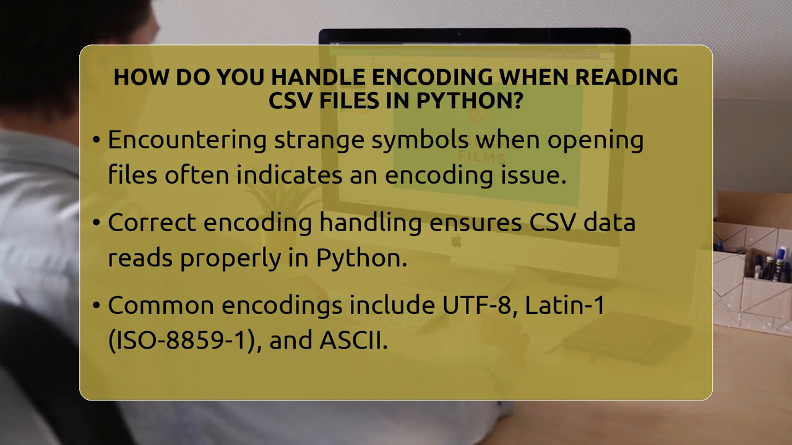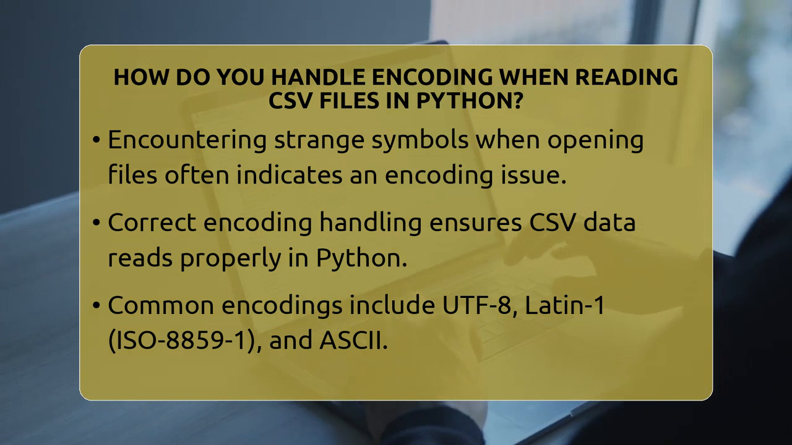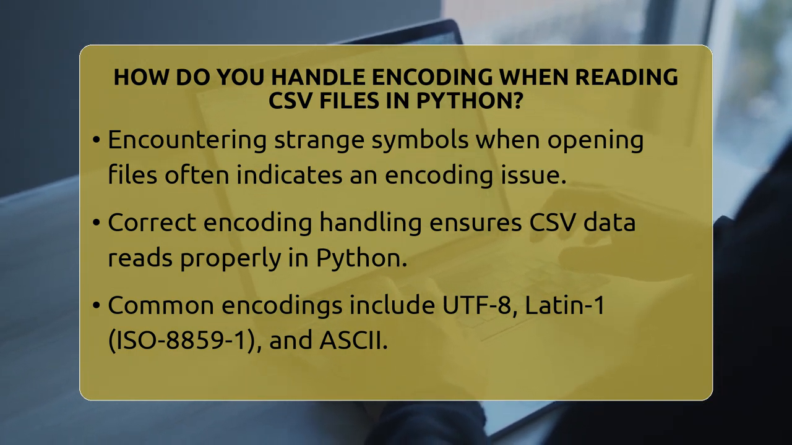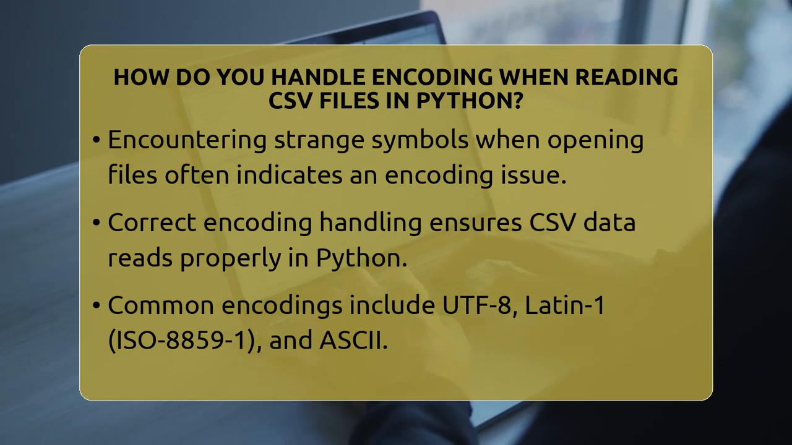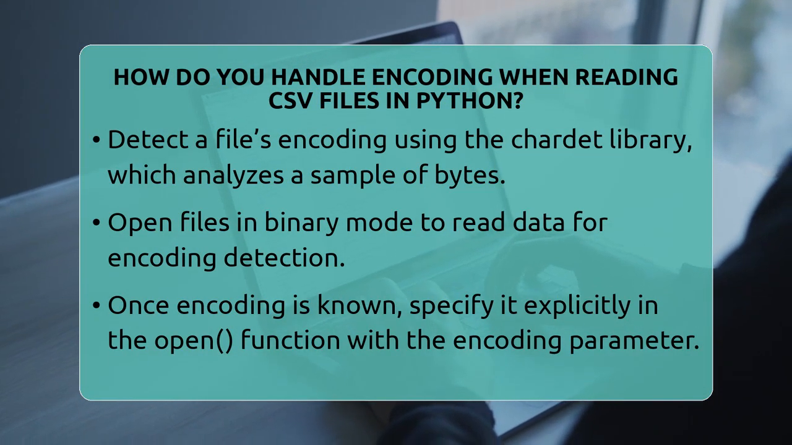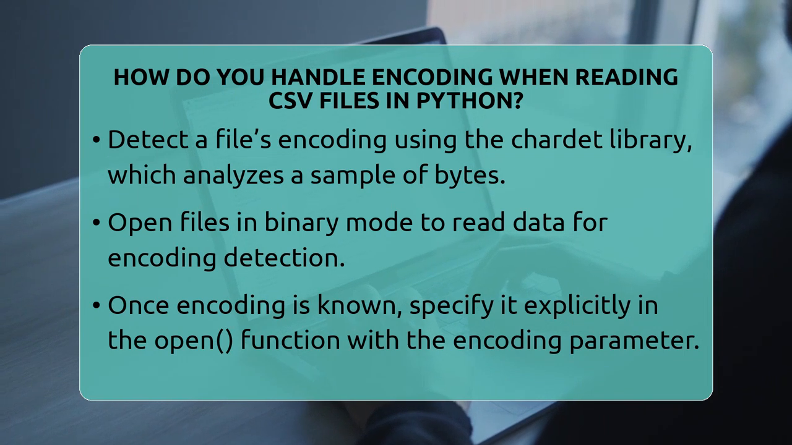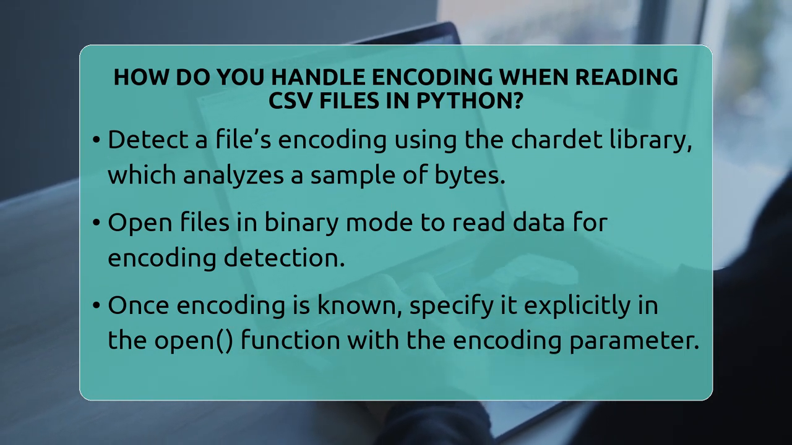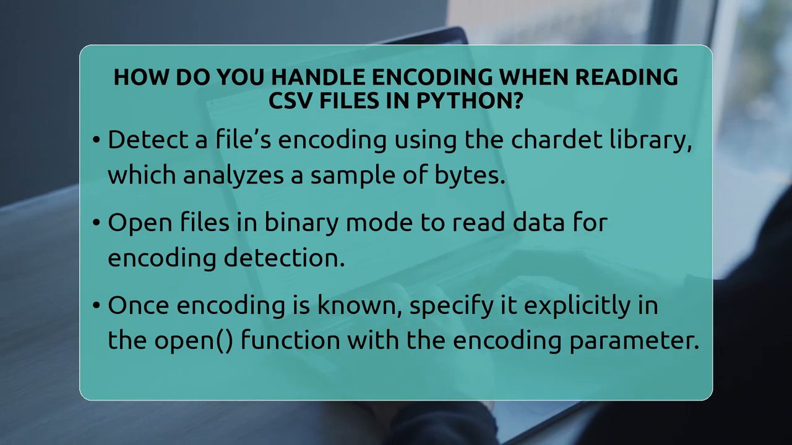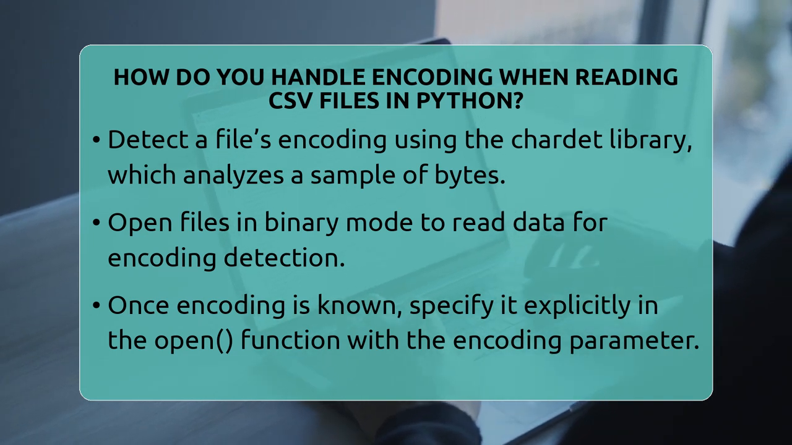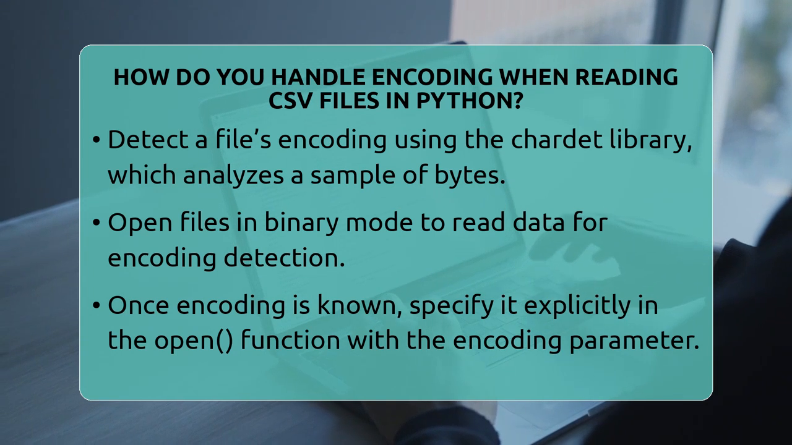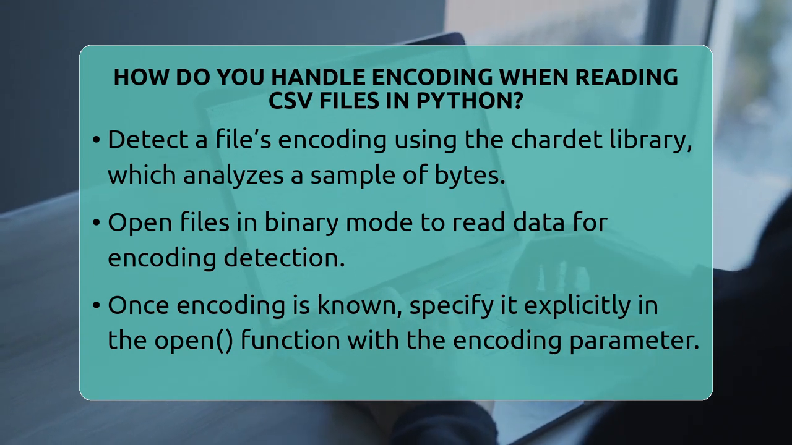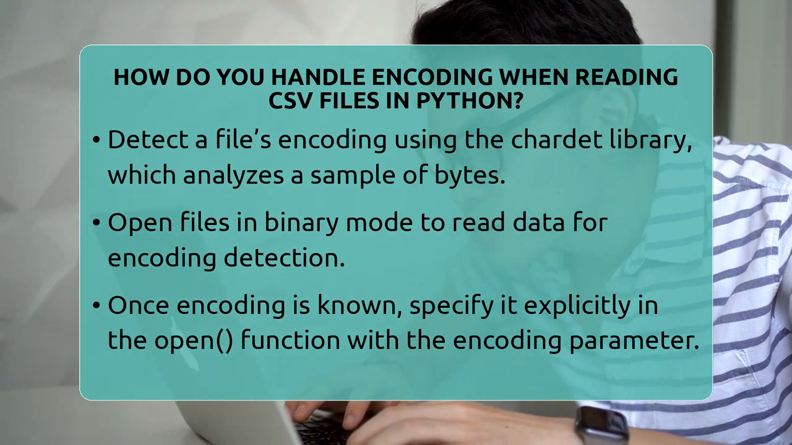If you're unsure about the encoding, it's helpful to detect it before opening the file. You can use a library called chardet to find out the encoding. It reads a sample of the file's bytes and guesses the character set. This step helps avoid errors that happen when Python tries to interpret the bytes with the wrong encoding. To do this, open the file in binary mode, read a chunk of data, and pass it to chardet. The library then tells you what encoding it thinks the file uses.